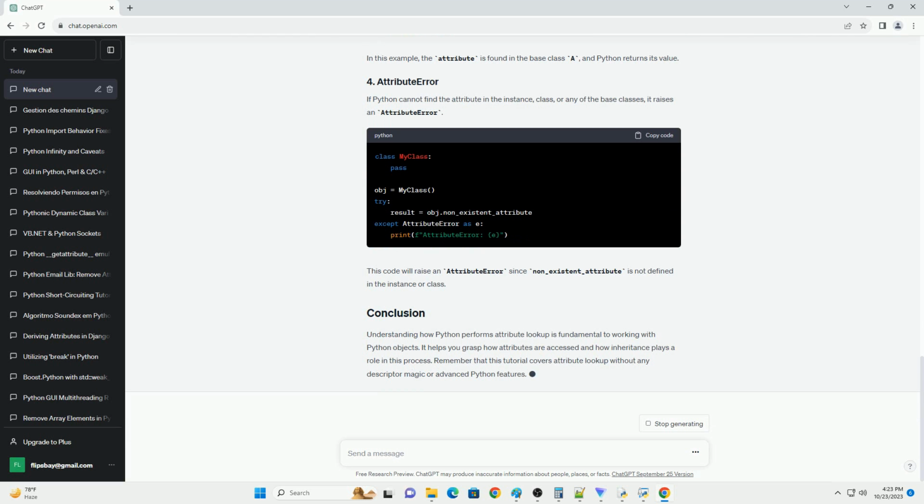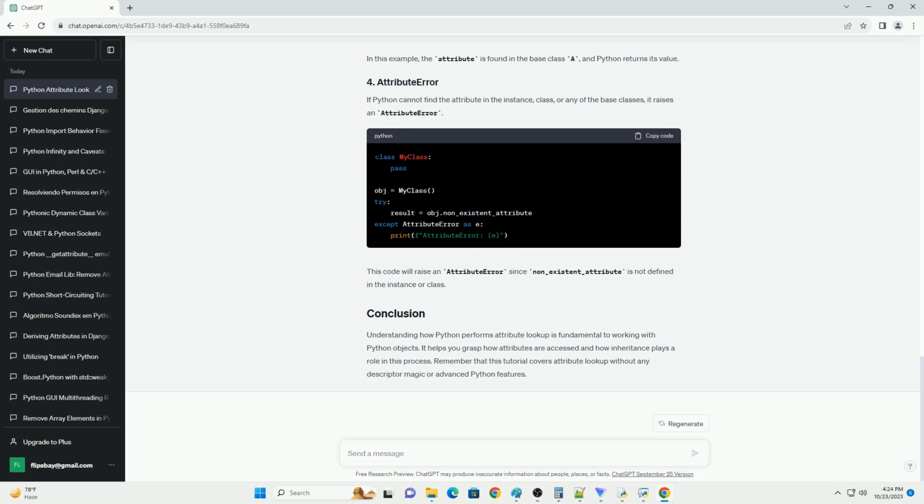Before we dive into attribute lookup, ensure you have Python installed on your system. You can download Python from Python's official website. This tutorial is based on Python 3.x.